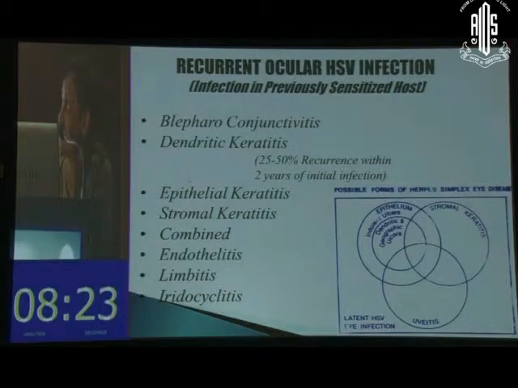The different manifestations of recurrence could be blepharoconjunctivitis, dendritic keratitis, epithelial keratitis, stromal keratitis, or a combined form of all these, or a simple endothelitis, or a limbitis, or iridocyclitis. In dendritic keratitis, 25 to 50% recurrence occurs within 2 years of the initial infection. Recurrent ocular HSV infection is infection in a previously sensitized host.